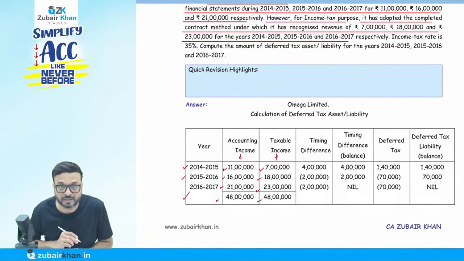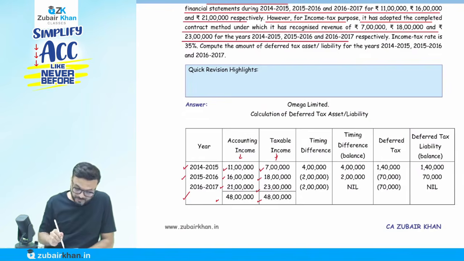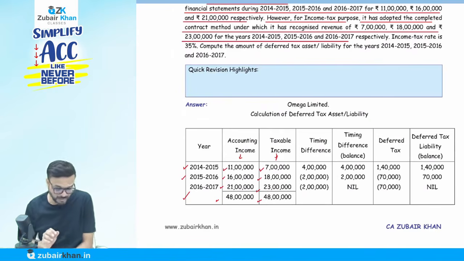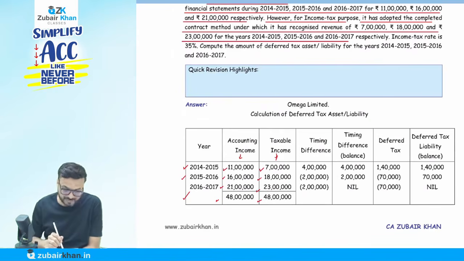This is the profit diagram. So overall it will be the same, 48 lakh, 48 lakh. It's a temporary difference only. But individually, we'll say 11 and 7, 16 and 18, 21 and 23, like that. The difference is coming each year. Now, is it a deferred tax asset or liability? You have to understand this. The difference is coming between 11 lakh and 7 lakh. How much is the difference? It's 4 lakh right now. So how much deferred tax liability or asset do they have to create? We'll discuss that now.